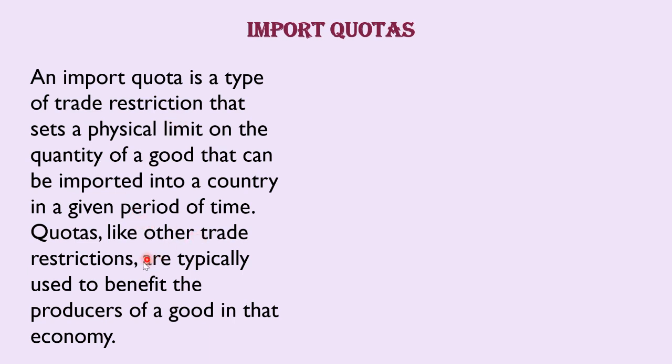Quotas, like other trade restrictions, are typically used to benefit the producer of a good in that economy. So the government wants to protect our people, our producers. So quotas prevent a country's domestic market from becoming flooded with foreign goods, which are often cheaper due to lower production cost overseas. Certain manufacturers abroad, they just want to drive away the domestic producers.